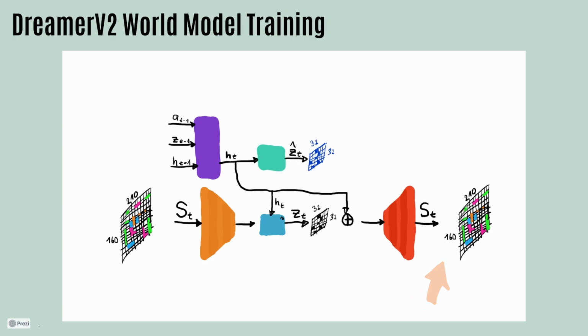This would already be enough to train the autoencoder, but to model the environment correctly, we need to go one step further. We need to not predict the same state, but we need to predict one step into the future. And that's what this turquoise neural network is for. It only gets its own memory as input, so it doesn't see the actual image at all, and tries to predict the 32 by 32 categorical vector directly. Also, the model needs to output the reward, so we just add that to the end. We use the combined memory and compressed state and send them through a small neural network that predicts the reward.